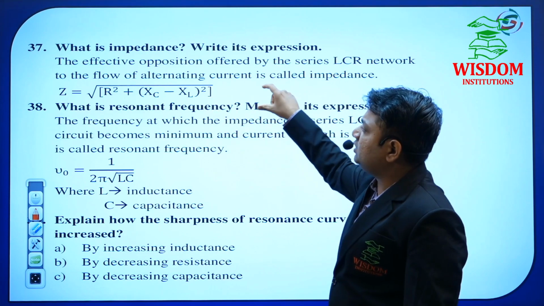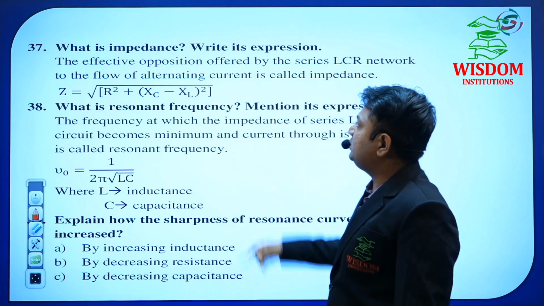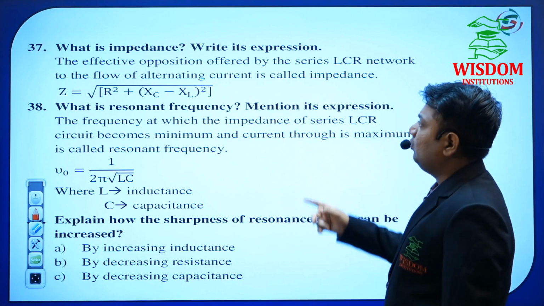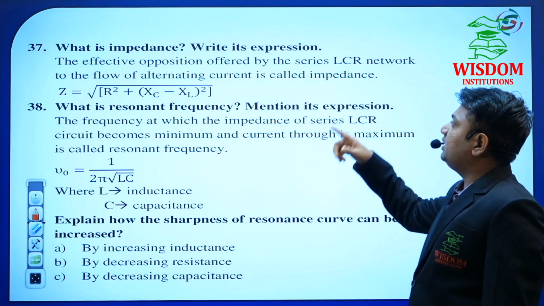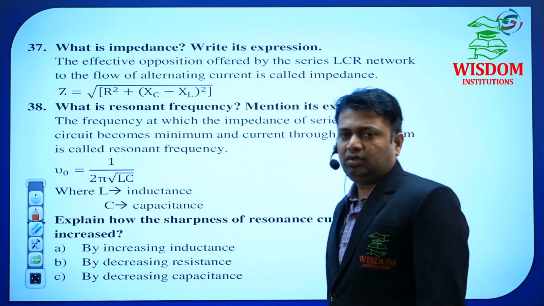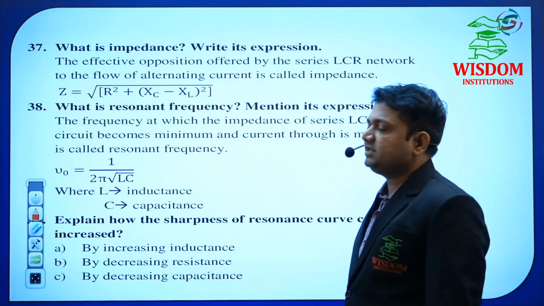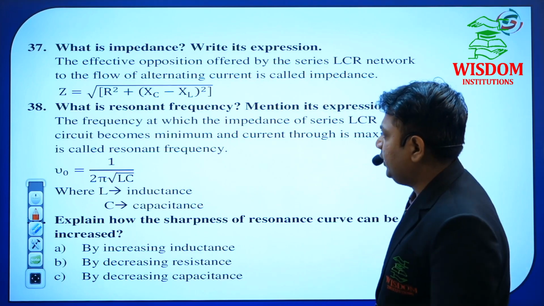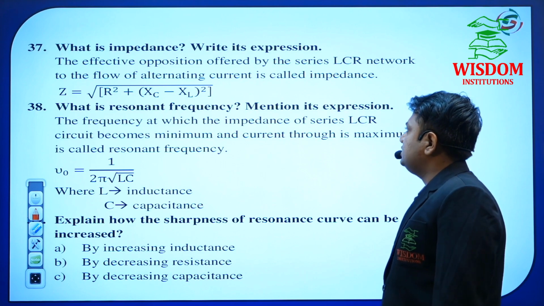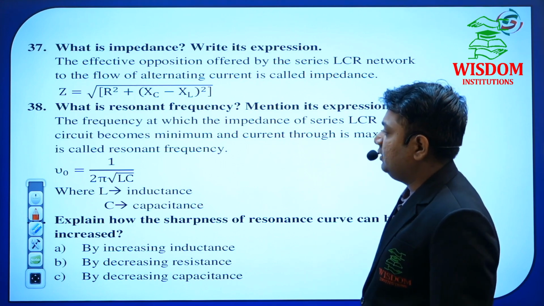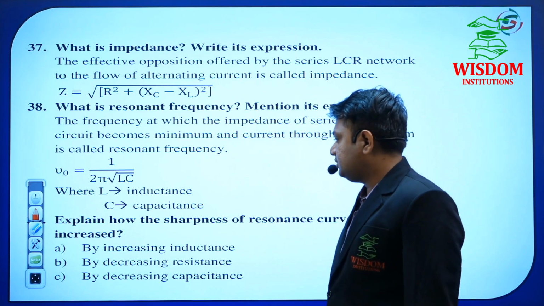Otherwise, you just have to write this formula with the definition. Then you will carry 2 marks. What is impedance? That is the definition. Write its expression: Z equals under root of R square plus XC minus XL whole square. Okay, so for resonant frequency, mention its expression. Resonant frequency may be asked in this chapter.